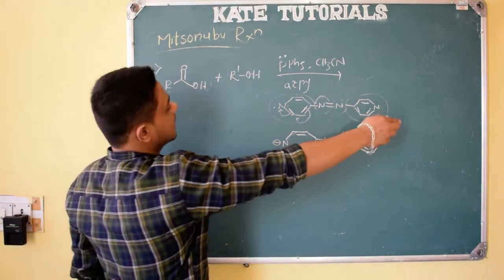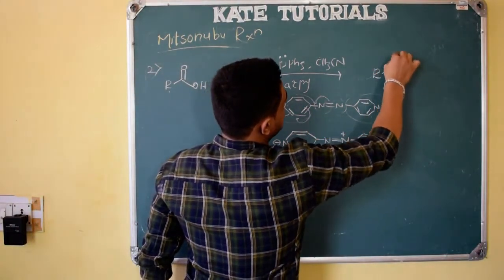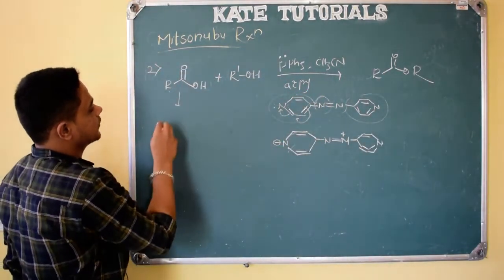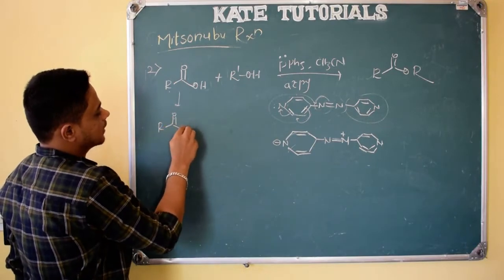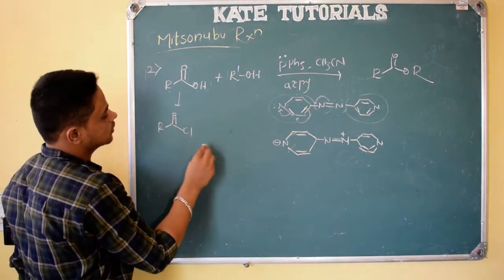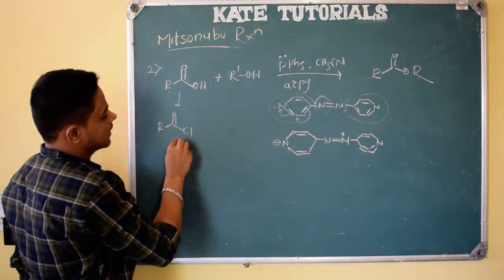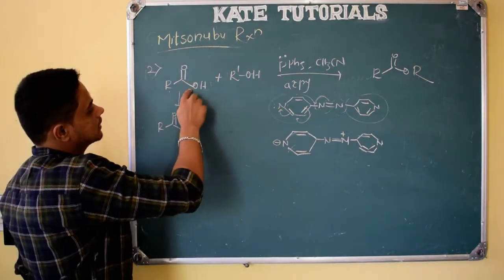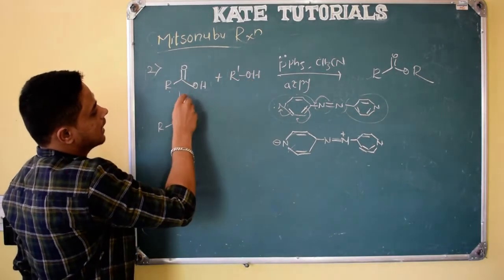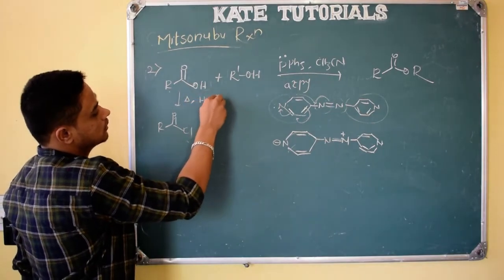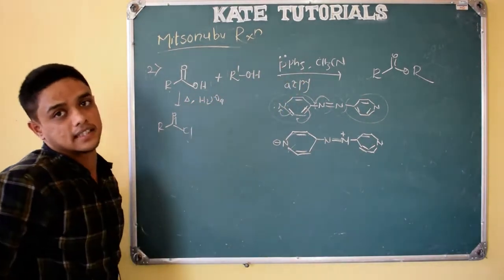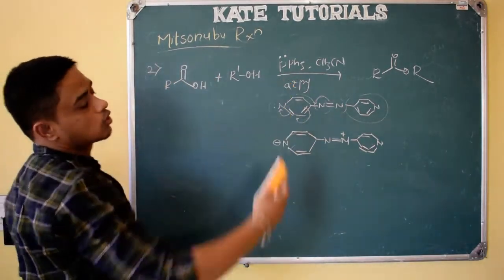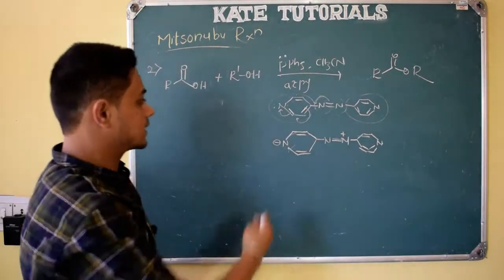And here what we get is esters. So from acid to esters, we know that we have done this. How will we do it? We take the acid, convert it into acid chloride, and if we add any alcohol we get esters, right? And the other method is we take this acid, react with alcohol and heat in the presence of H2SO4, and then also we get esters. That is what we do in our lab. But in the Mitsunobu reaction, using the Mitsunobu reagent, how do we do acid to esters in this kind of reaction?